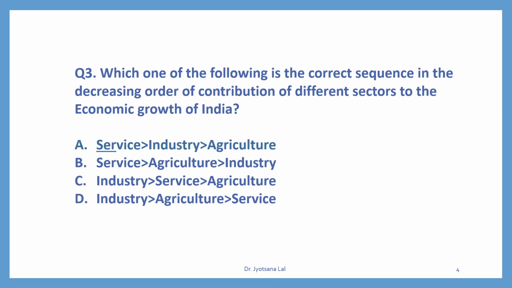First option is correct, A. It means service sector or tertiary sector contributes highest in the country's GDP. Second rank is given to secondary sector and lowest contribution is given by primary or agriculture sector. So first option A is the correct answer.